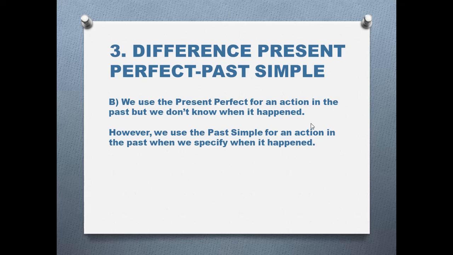I mentioned this like 3 videos ago, I can't remember now, but I told you that please never use a specific moment of time when you are using the present perfect because we don't know when that action took place. Okay? However, if we use the past simple, we are really speaking about actions in a specific moment of the past. We specify when that action happened.